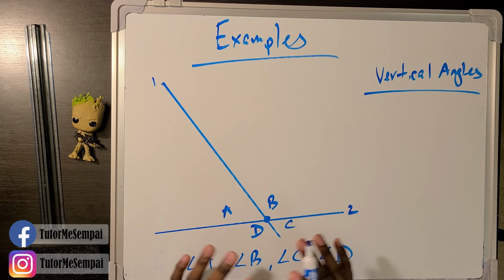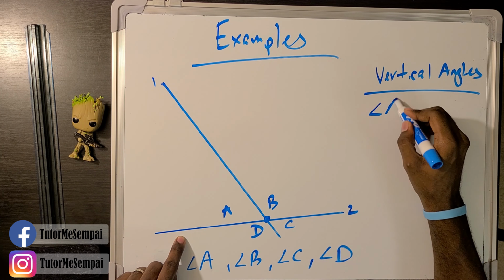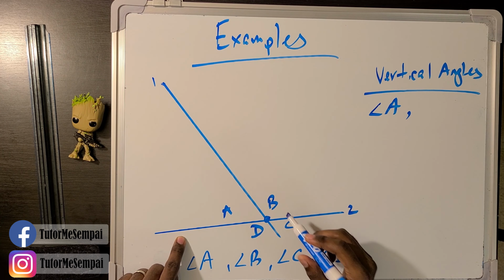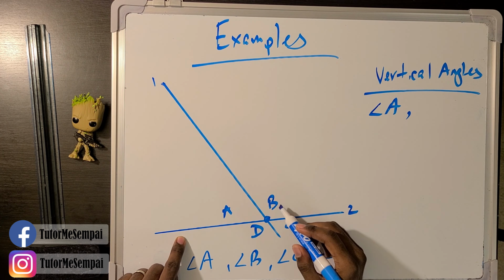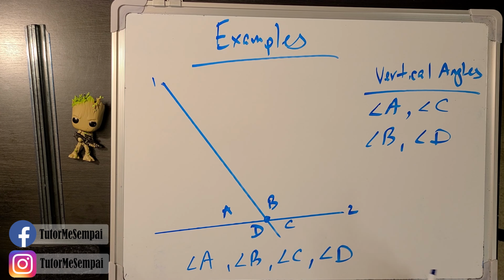They do not share a common side. Angle A, does it share a common side with angle B? Yes. So angle A is not going to be a vertical angle with angle B. How about angle D? Once again, no. Because it shares a common side, it's not going to be a vertical angle with angle D. Angle C seems like it's going to be our winner again, which means that angle B and angle D again are going to be vertical angles.